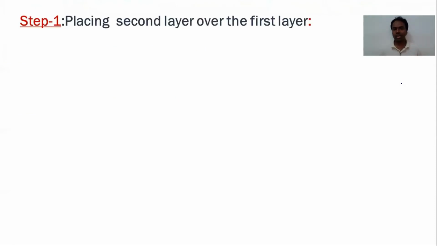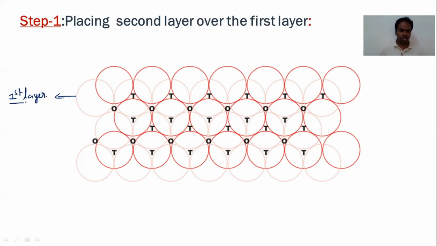Let us see step 1, placing the second layer over the first layer. I want to show when the second layer is placed above the first layer, the arrangement is like this. This is the first two-dimensional hexagonal layer, and this is the second layer. You can call the first layer the below layer and the second layer the above layer.